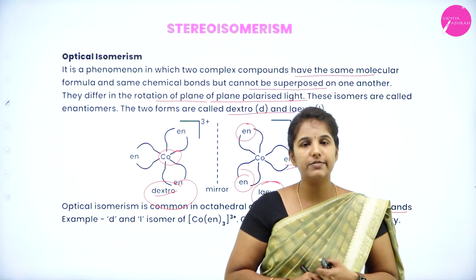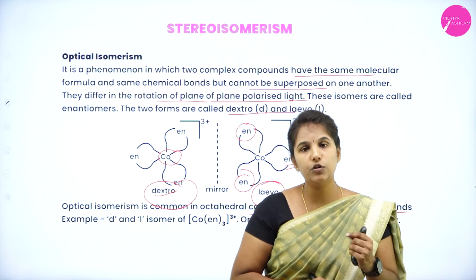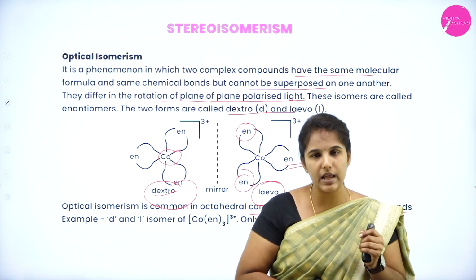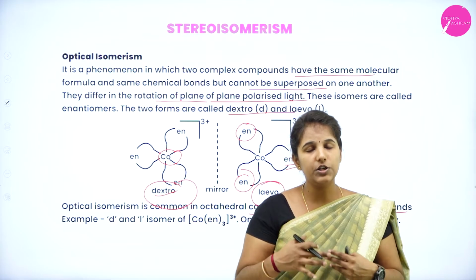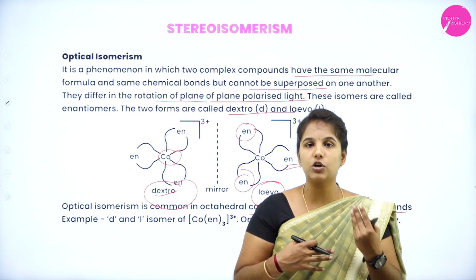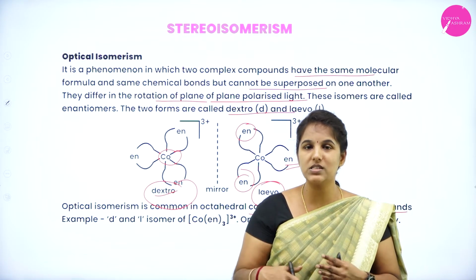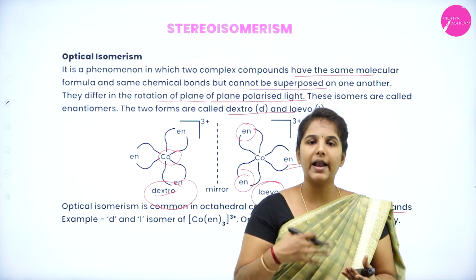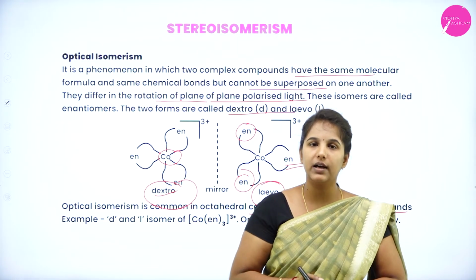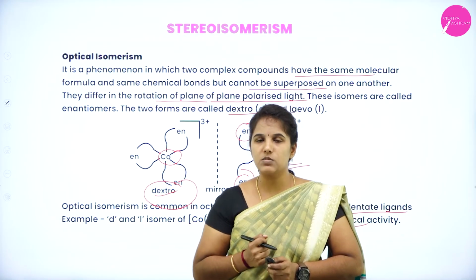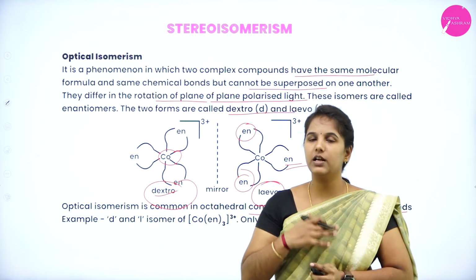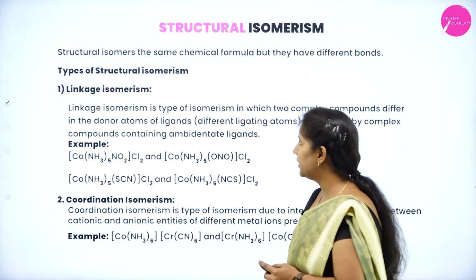So from this we can easily understand that even though compounds have the same chemical formula and the same chemical bonds, if the plane polarized light is rotated clockwise it gives rise to one isomer, and if it is rotated anti-clockwise it gives rise to a different isomer. Like this, optical isomers are also obtained due to the spatial arrangement of the atoms.